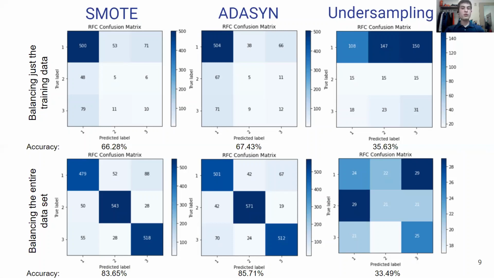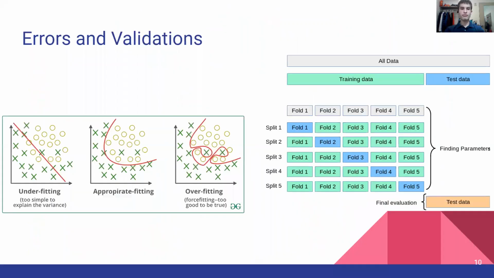From the models, you can see that SMOTE and ADASYN both benefit greatly from balancing the entire data set. With the entire data set balanced, our oversampling techniques maintain their accuracy between all classes rather than predicting just class 1. Undersampling underperformed in both cases with an extremely low accuracy. The likely reason is that our minority class is extremely small. It is only 232 points, which means that only a percentage of that data is being used to train our model, and that is not enough to accurately predict a trend with the amount of data we have going into it. It is also important to note, however, that our research is not complete, and what we have here is not completely indicative of what the final product will be.